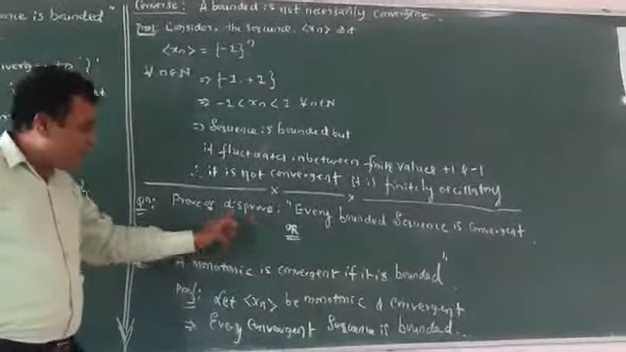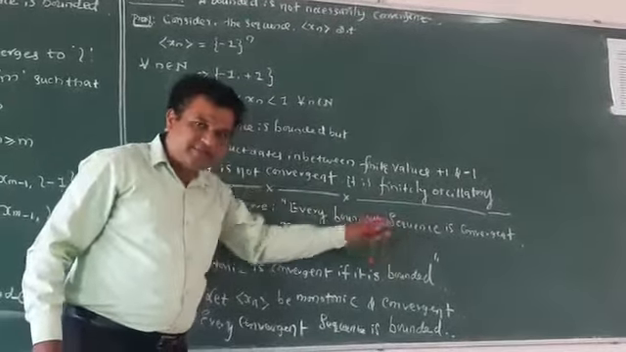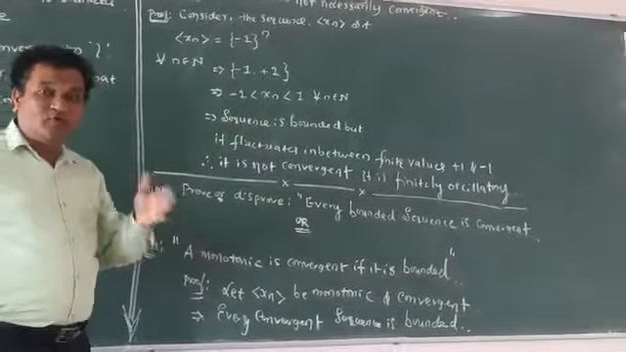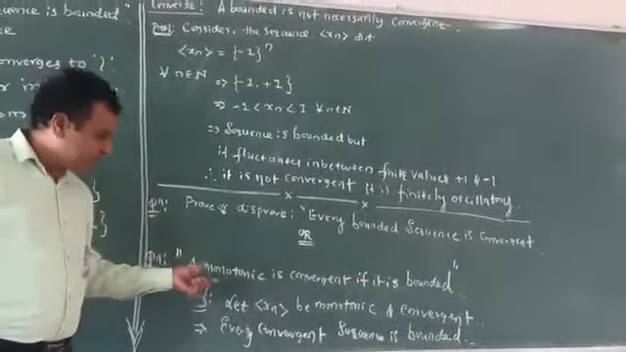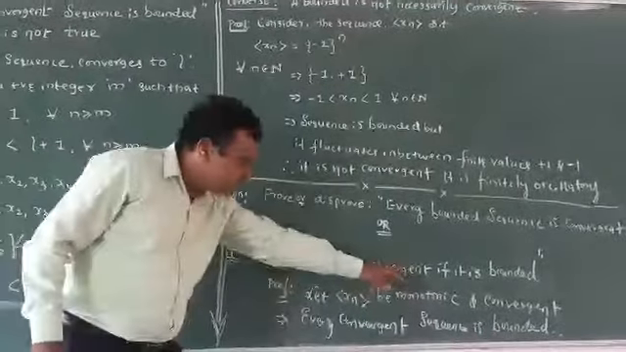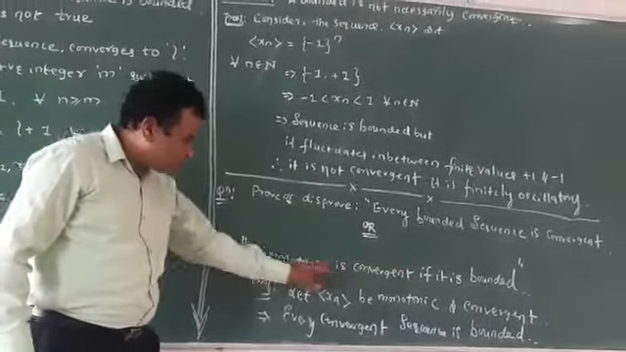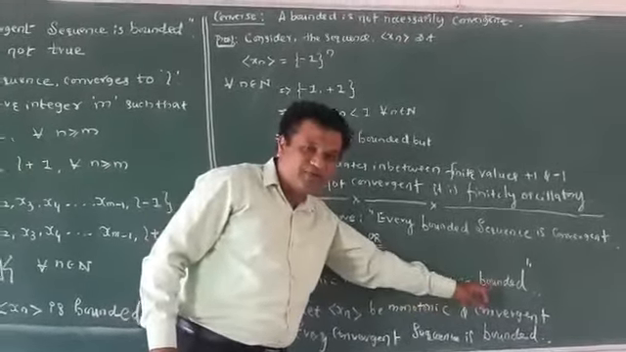Say, prove or disprove every bounded sequence is convergent. That is also the same question. Or in monotonic sequence related, another question they may ask. Proof is this only. See here: a monotonic sequence is convergent if it is bounded. Prove that a monotonic sequence is convergent if it is bounded.